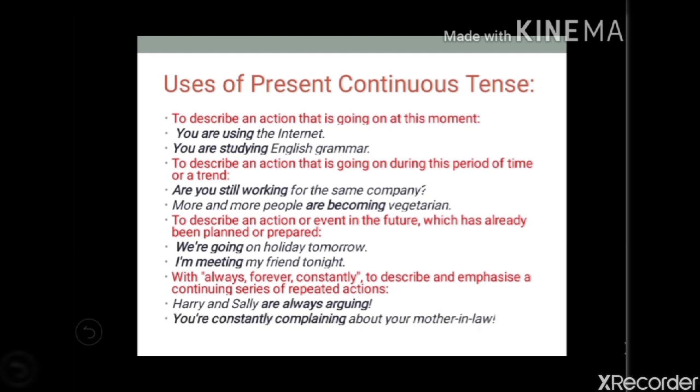Next one, you are constantly complaining about your mother-in-law. So, the daughter-in-law is always going to complain about her mother-in-law. So, constant complaint, routine action, always. Repeated action is there, and that is why we are using present continuous tense.